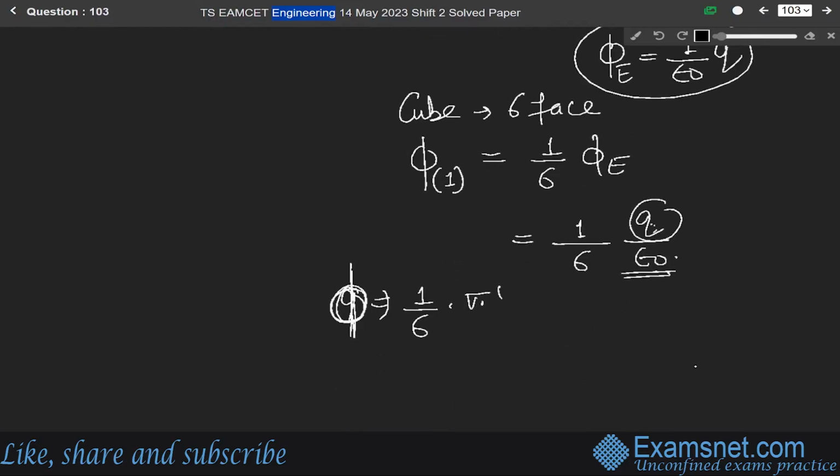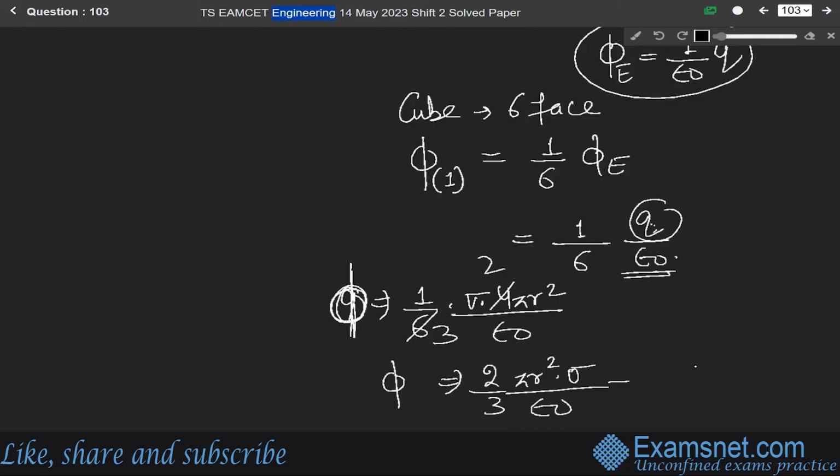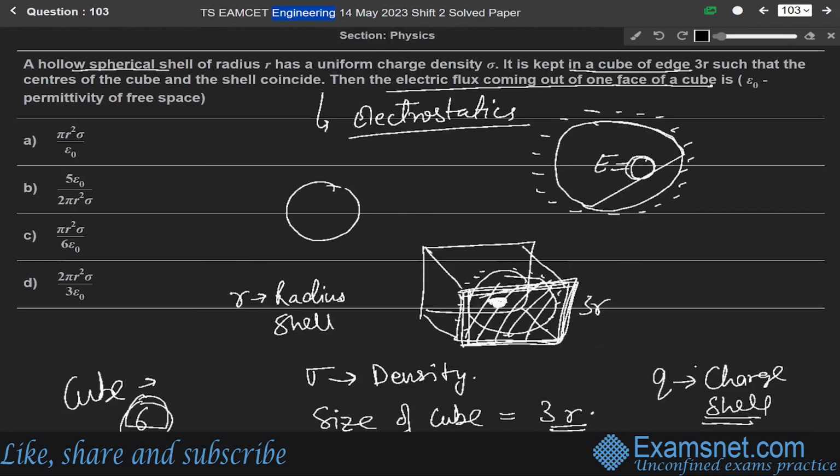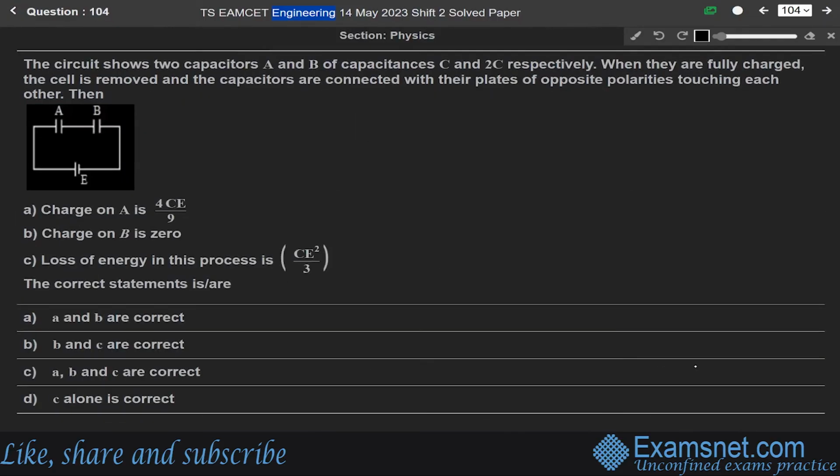So it will be sigma into 4 pi r square over epsilon naught. So flux from one of the faces of the cube will be, 2 3s are 6, 2 2s are 4, so it will be equal to 2 by 3 pi r square into sigma over epsilon naught. This is our final answer. So among these 4 options, option D, that is 2 by 3 pi r square sigma over epsilon naught, is the correct answer. Now next question 104.